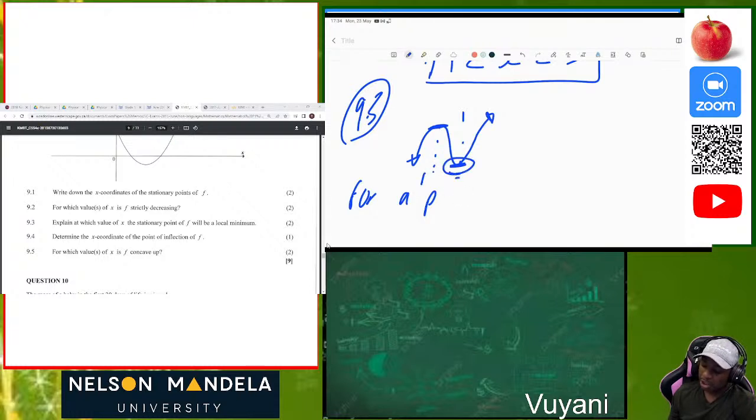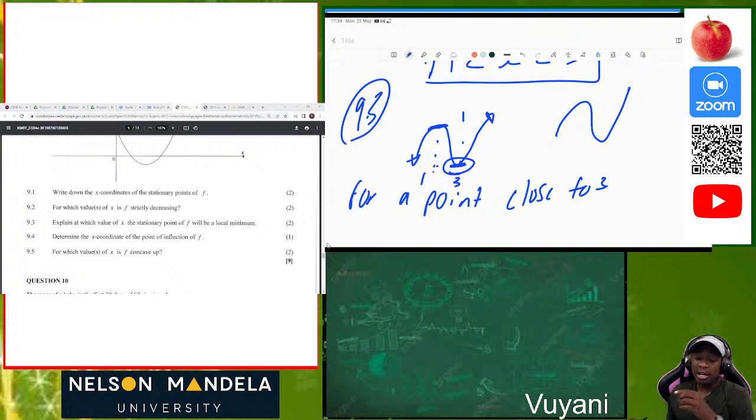But now let's deduce, or let's look from all sides, negative side and positive side. So now we write that for a point close to 3, because this is the local minimum. So we know that when we are counting, we never say 0, 3, 1, 2. No, we say 0, 1, 2, 3. So we can actually see that 1 will be this maximum point, and the local minimum point will be 3.